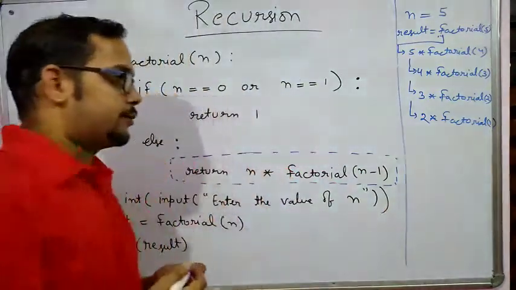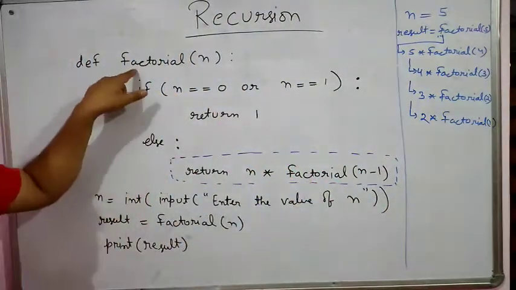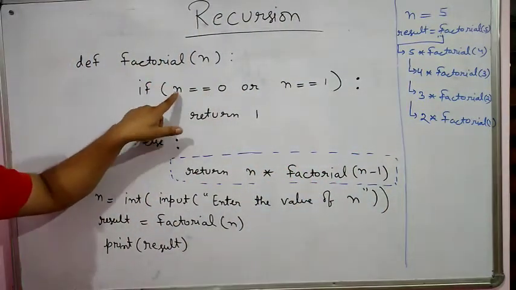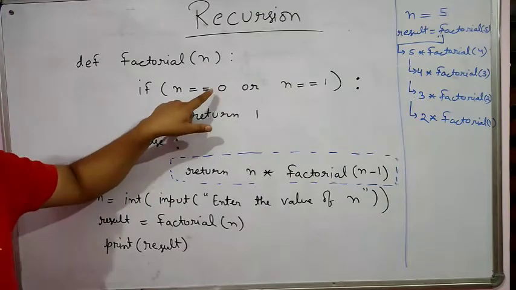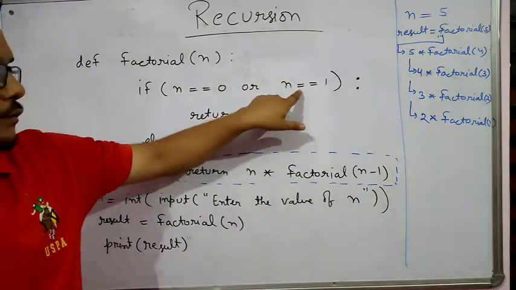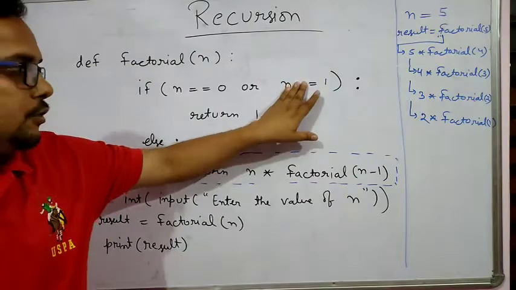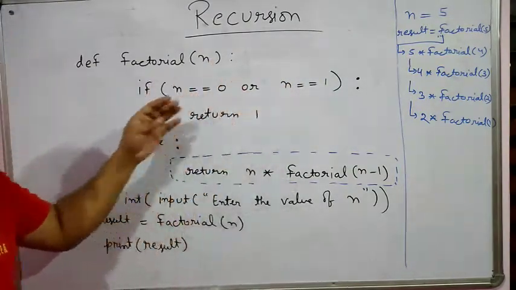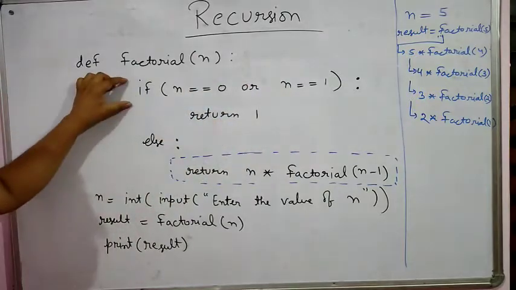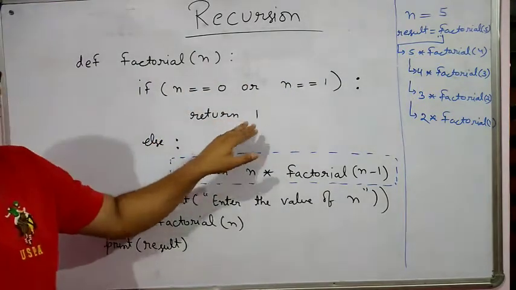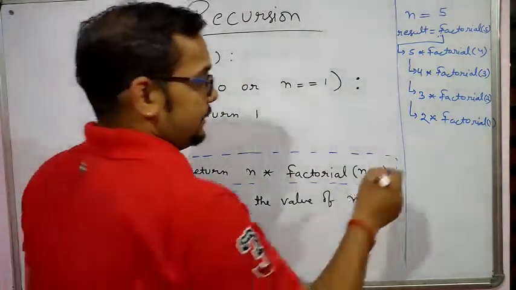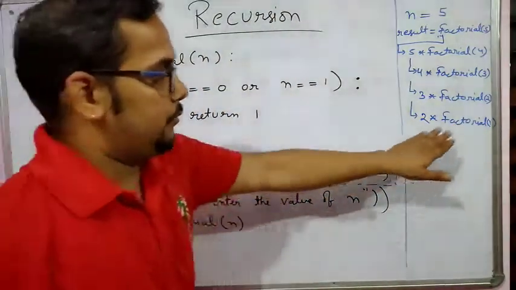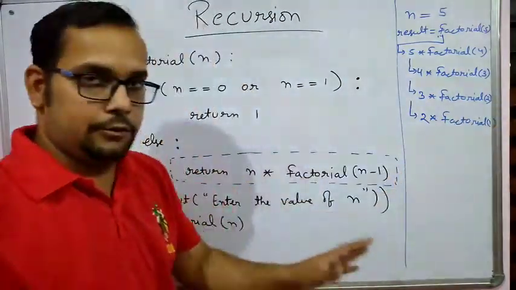1. Factorial 1. Again it goes to factorial 1, where the value of n is 1. Now, n equals 0 is false, or 1 equals 1, this is true. In the case of or, if either one of the conditions is true, the whole condition is true. So the if part is true and it will return 1. That means the value of factorial 1 is 1.